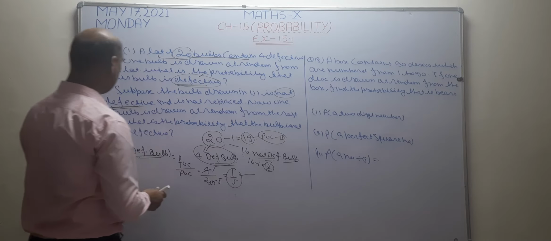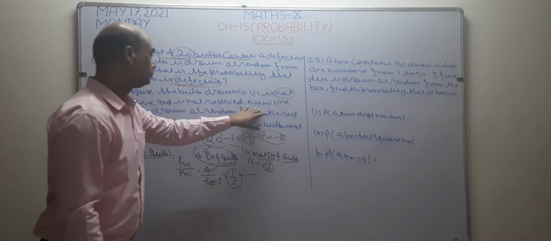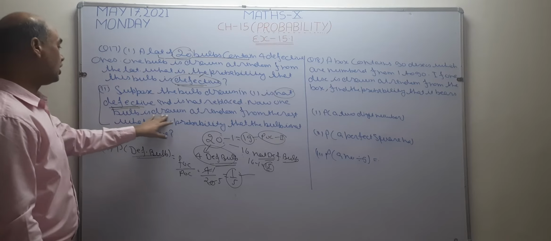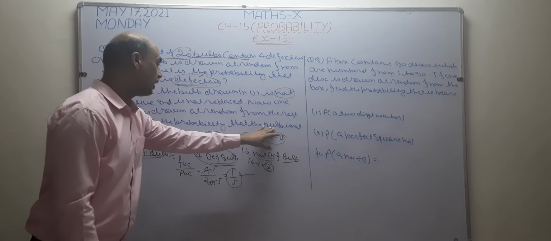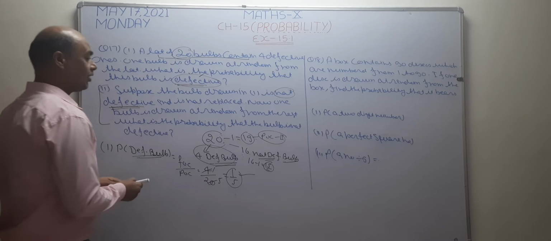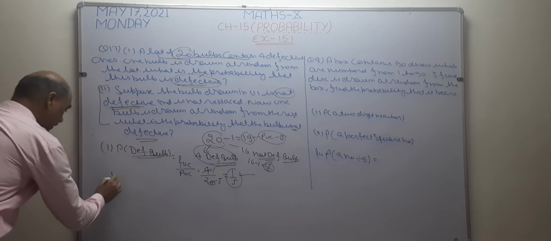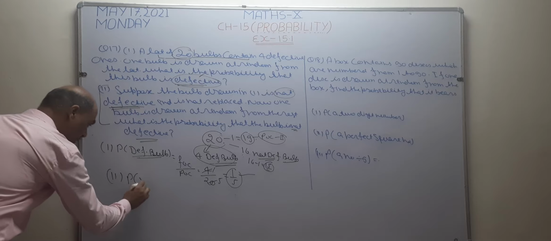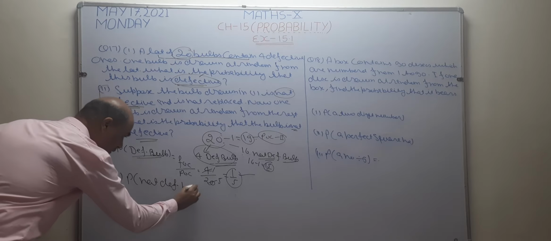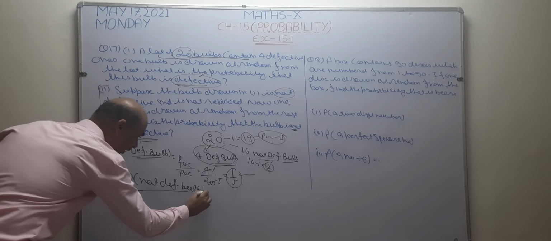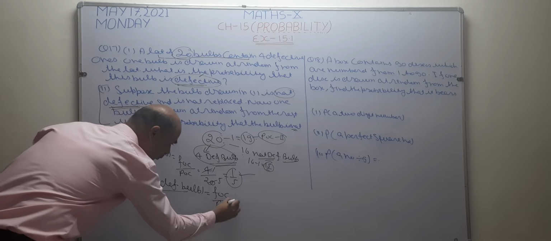Now I want to check again. Now one bulb is drawn at random from the rest. What is the probability that the bulb is not defective? I want to check the probability of a not defective bulb in the second case. The probability formula is number of favorable outcomes upon number of possible outcomes.